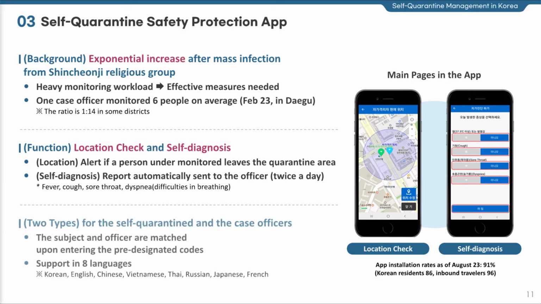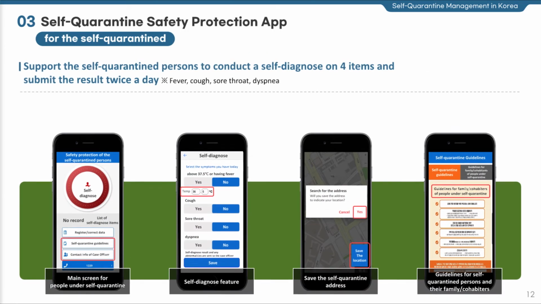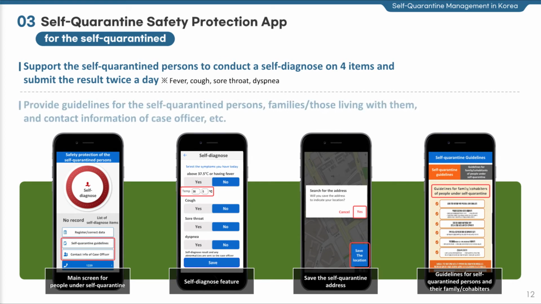This app was developed in 2 types, for the self-quarantined and for the case officers. It also supports 8 languages to manage inbound travelers entering Korea from many countries. Let's move on to find out key features of the Self-Quarantine Safety Protection app for the self-quarantined.